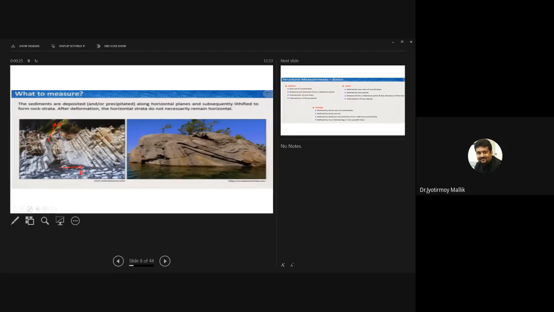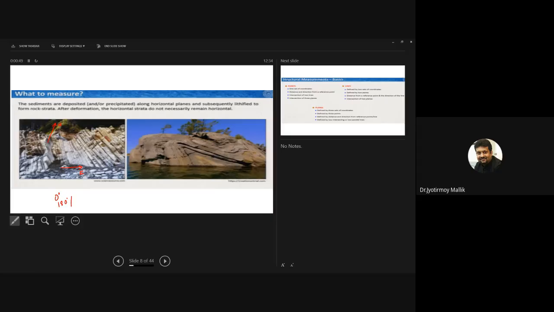Now tell me, what would be the strike of these beds, more or less? North, south. Yes, so I can write 0 degree or 180 degree, right? Doesn't matter, or north-south.